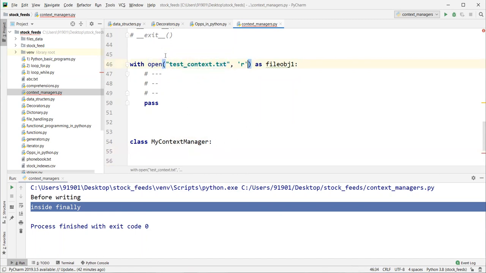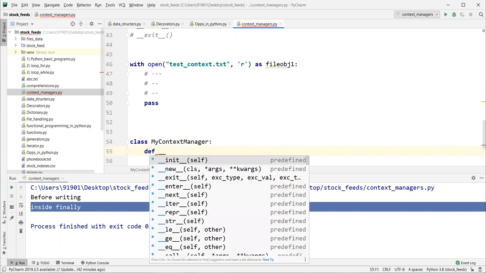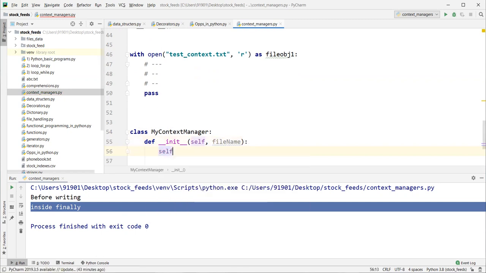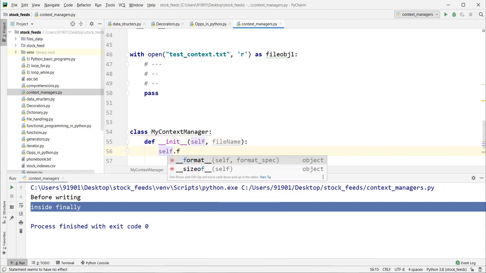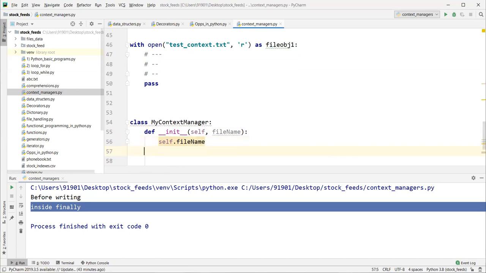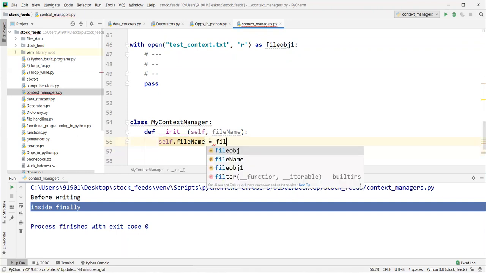If it is that, we have to define an initializer. Let's say file_name. We have to store this data in the file name to access this data in other instance methods. So self.file_name equals file_name.